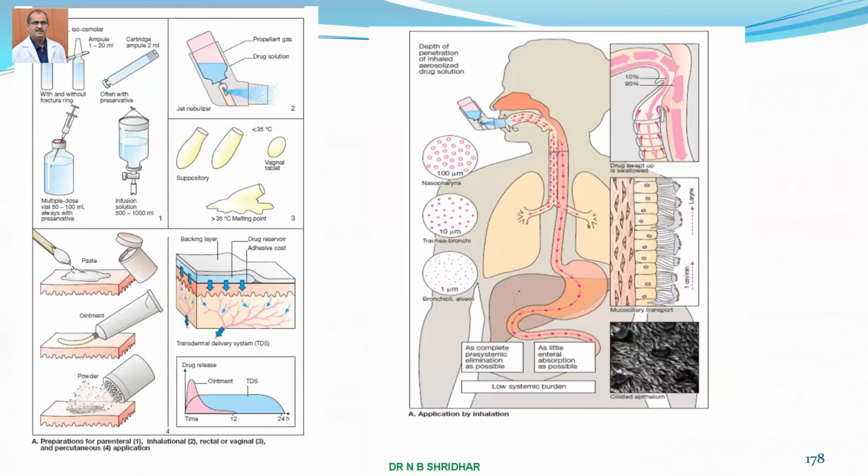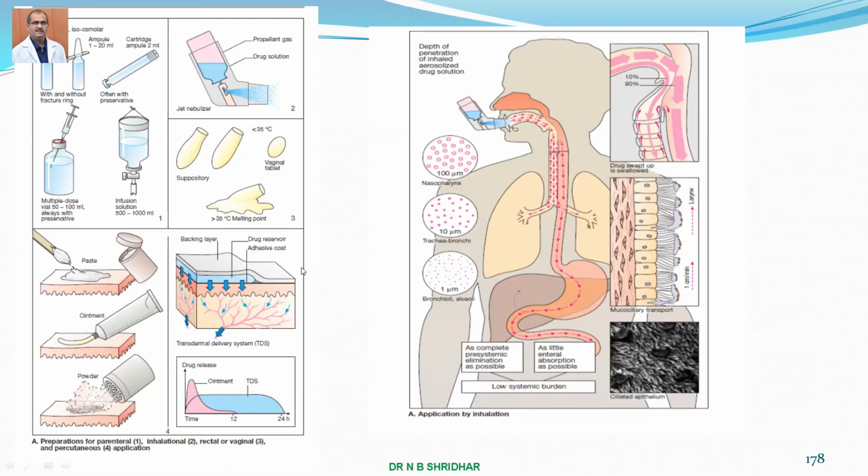And here you can see certain preparations. Multiple dose vial. This is a dose vial. This is an ampule. This is a cartridge, and infusion solutions, everything. And this is a paste. Paste is one in which there are more solid contents. Ointment has slightly less of these materials. And in the powder, there is no moisture at all.